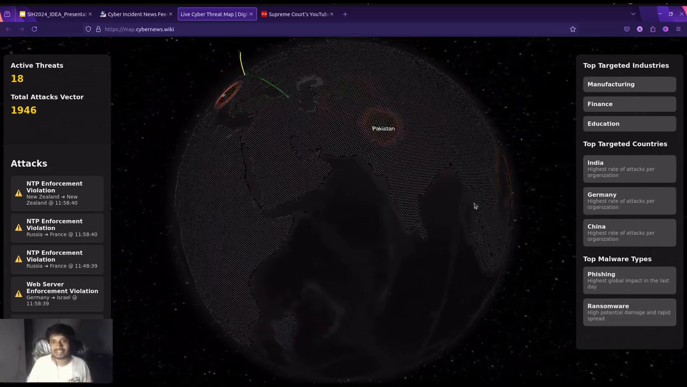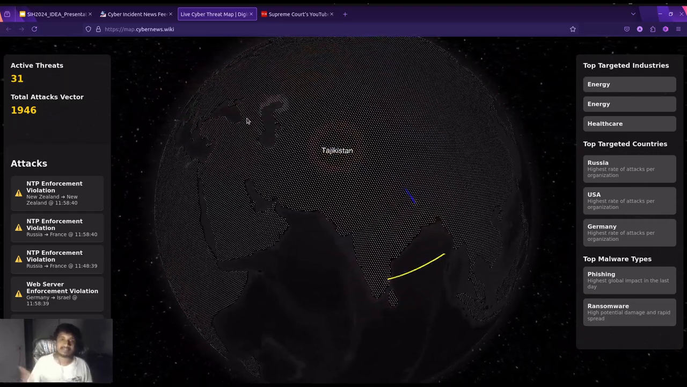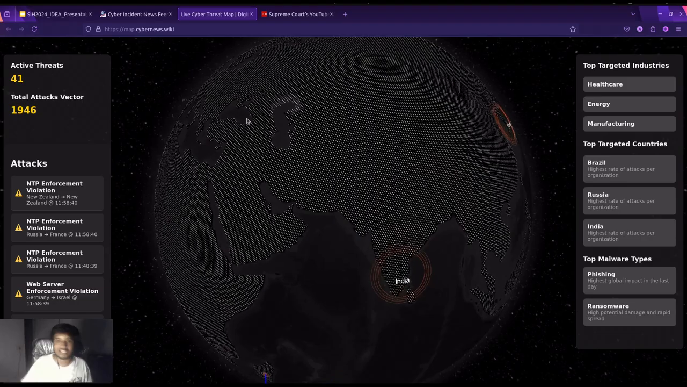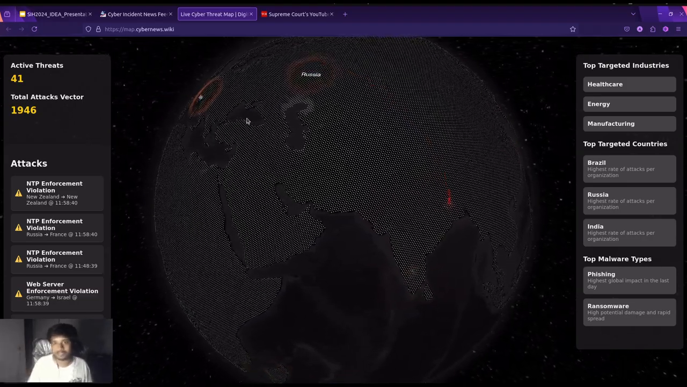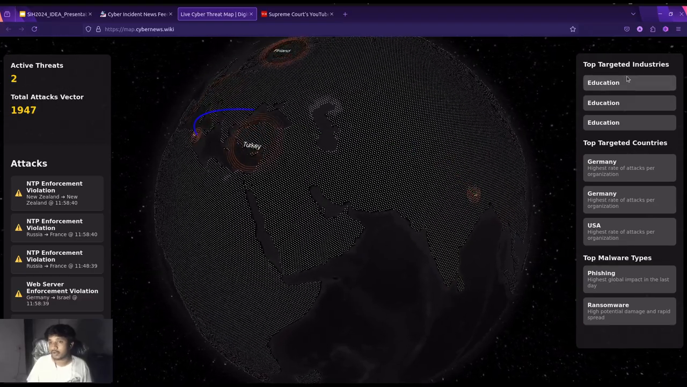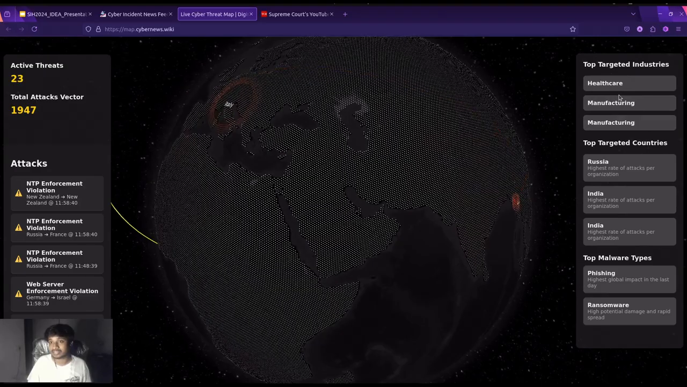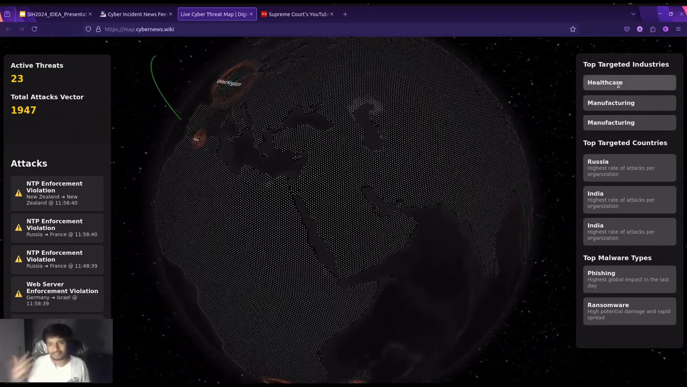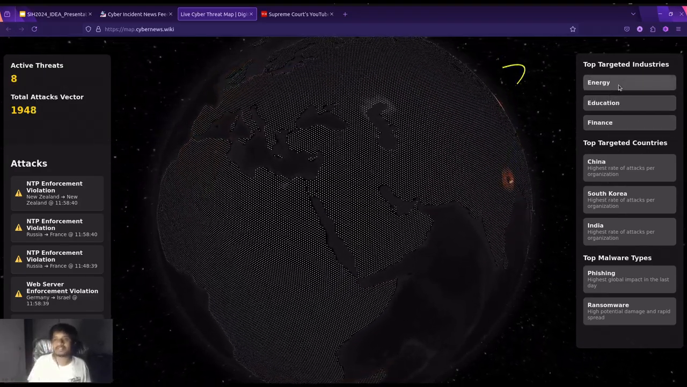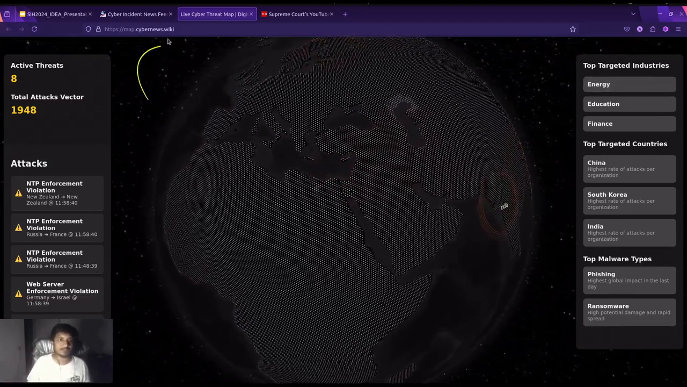These are the real-time data, and you can see from which IP address the attack has happened, and to which country's IP address. You can also see which top targeted industry was there at that particular moment of time. For example, right now we got 3 education sector companies, then 1 healthcare industry. So like this we are getting the reports on this basis.